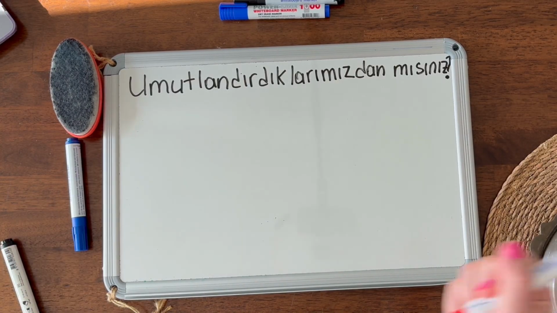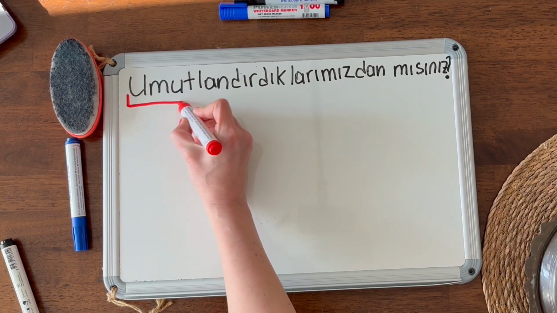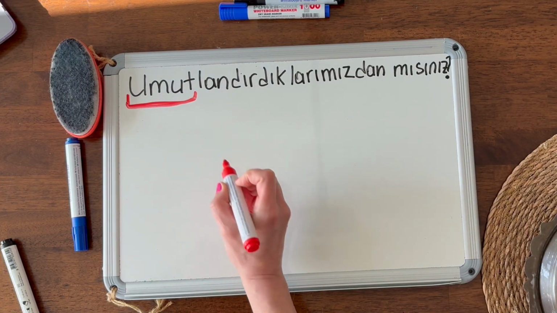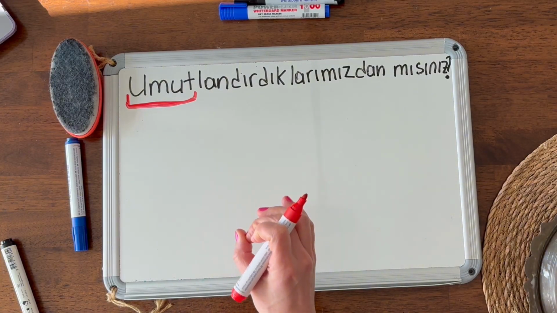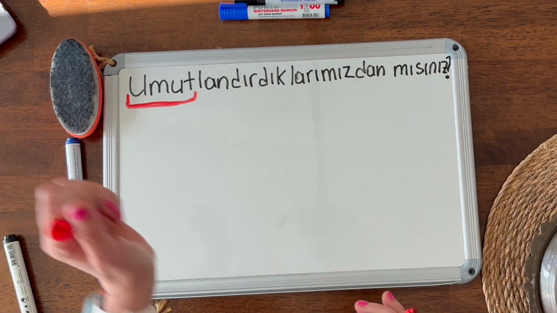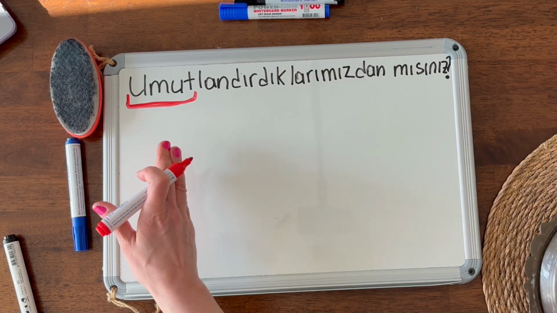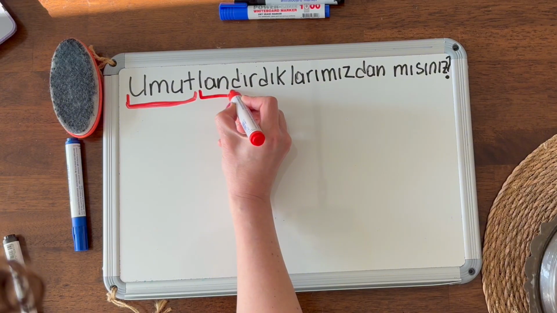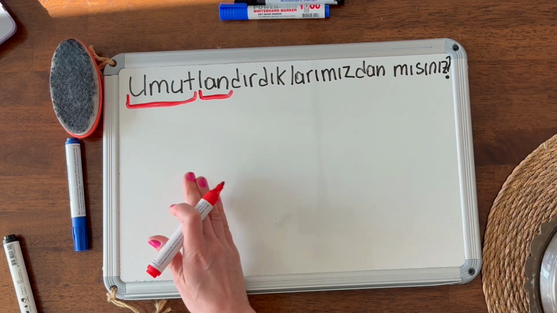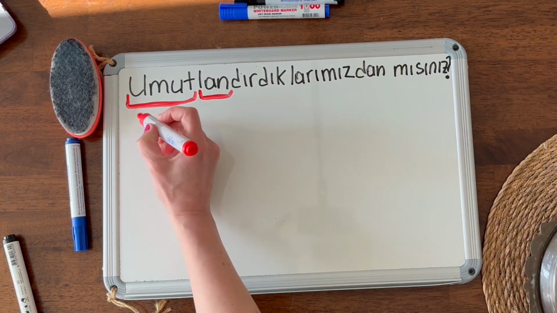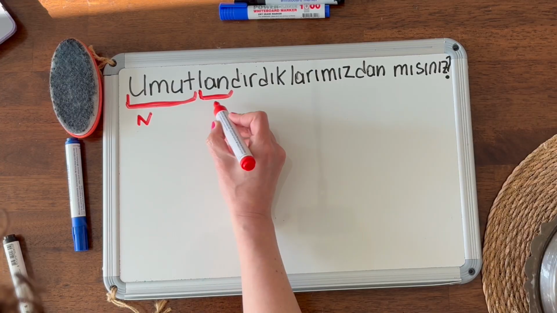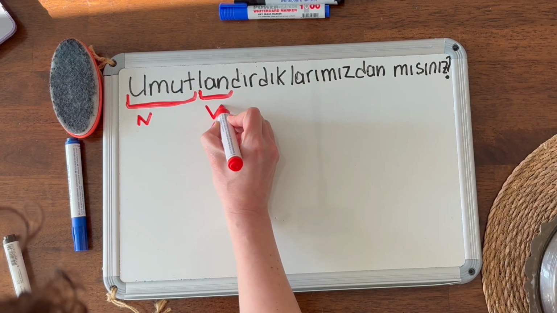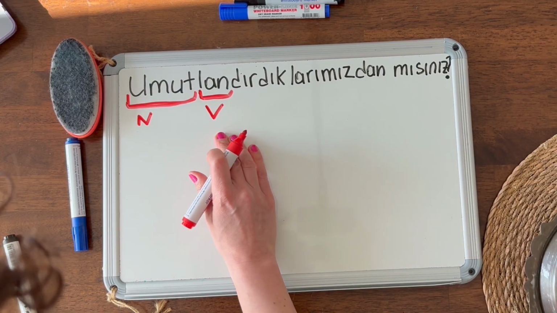Okay, first I will show it to you like this. Umut. Umut is the root. What does it mean? It means hope. The base noun, everything starts here, okay? And the next suffix is lan. Umutlan. This was a noun, okay? And this makes this noun into a verb, umutlanmak.